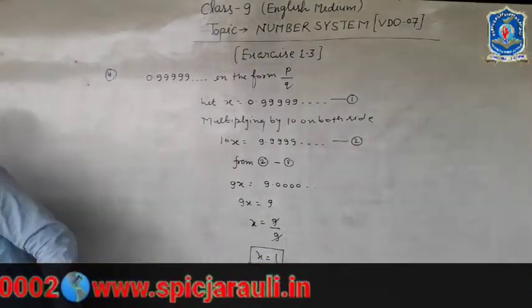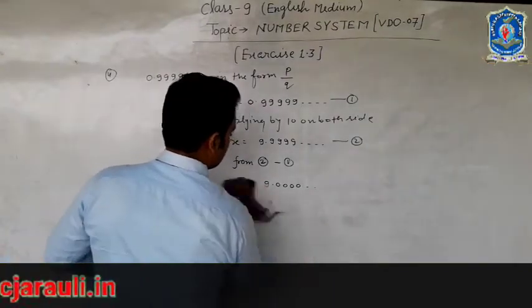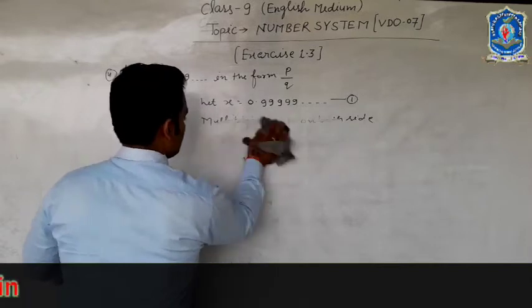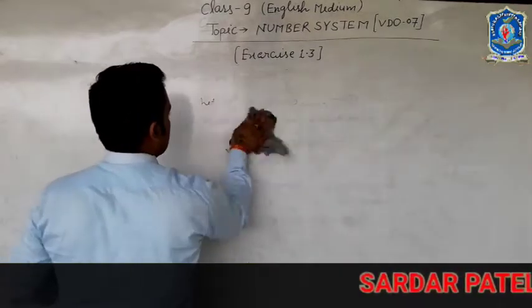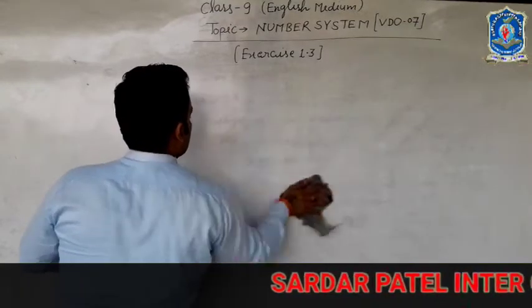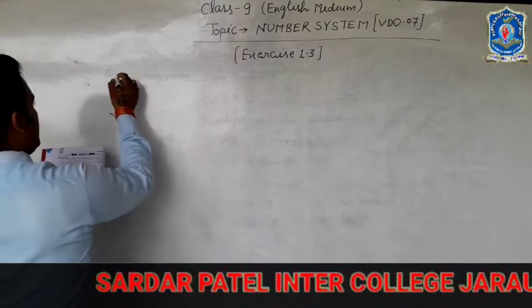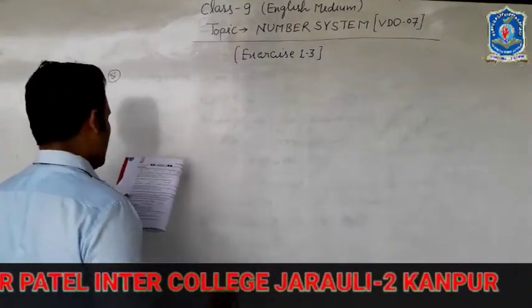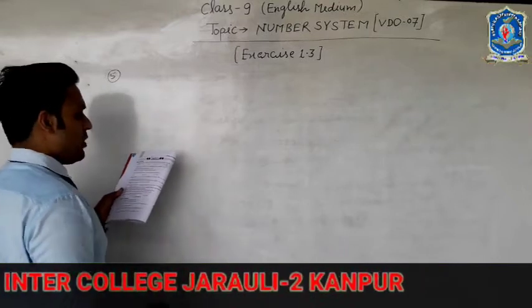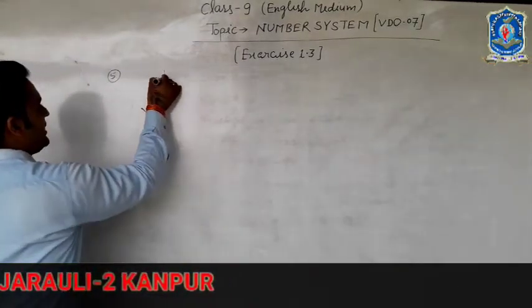Question number 5 asks what the maximum number of digits can be in the repeating block of digits in the decimal expression of 1 by 17.